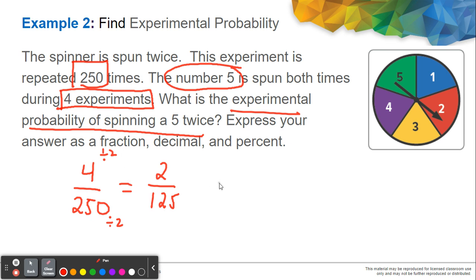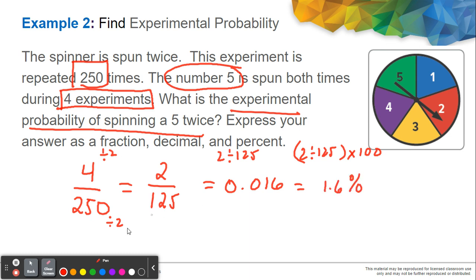So as a decimal, we divide 2 by 125, and that is actually equal to 0.016. And if you want to change it into percent, we then just multiply it by 100.